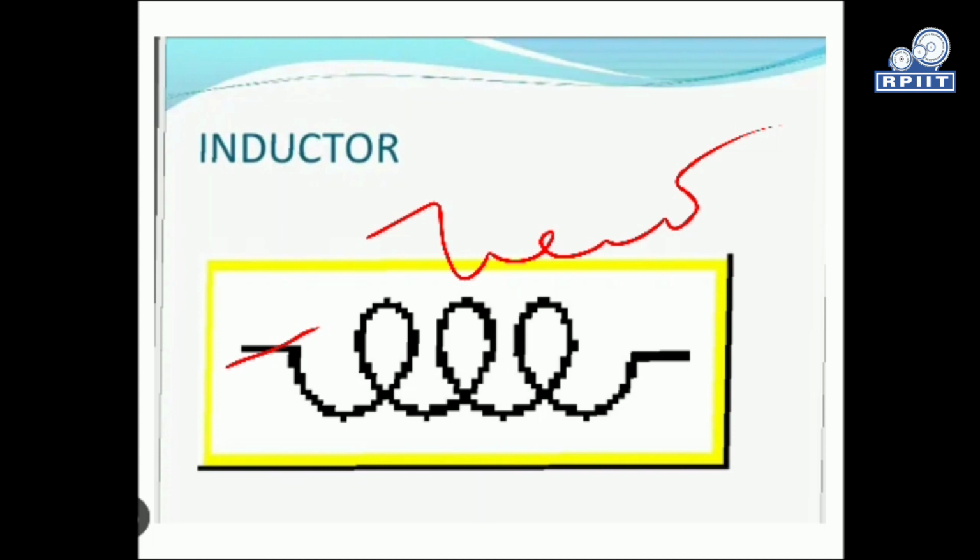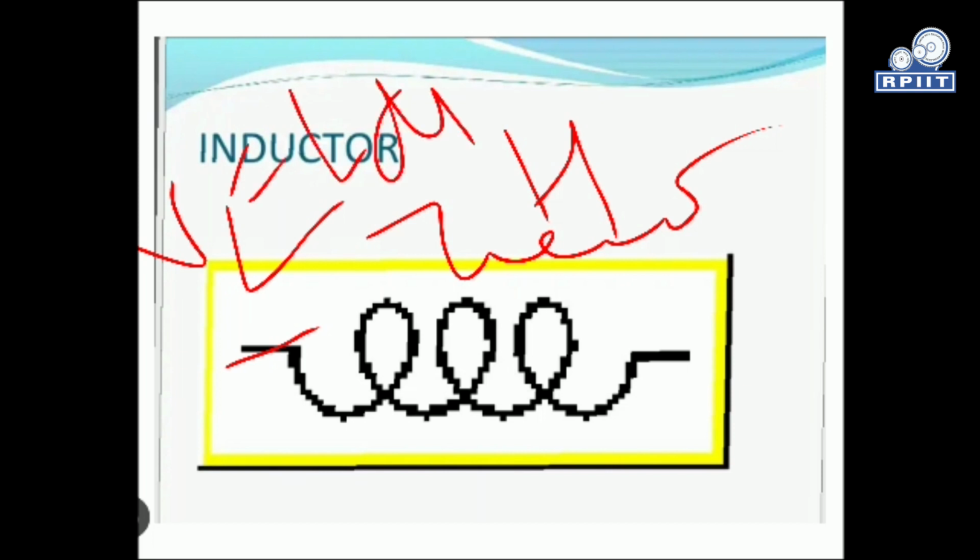Inductance is measured in Henry. This is the unit to measure the inductance of an inductor component, and it is represented by L. The inductor voltage depends on the change of current with respect to time. So we can say that the voltage in an inductor is given by L di/dt. This is the voltage equation for the inductor.